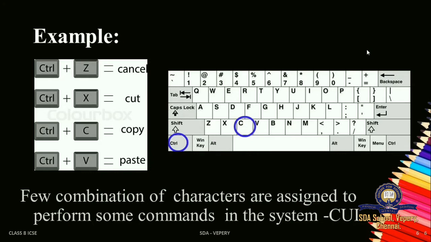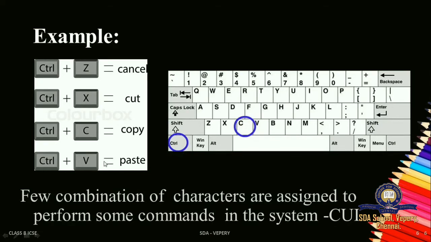A shortcut is a combination of characters, and those characters perform some command. If you want to copy, what will you do? You just press Control and C and you copy it. So Control plus C gives you the copy command.